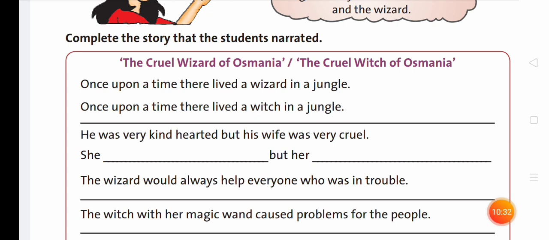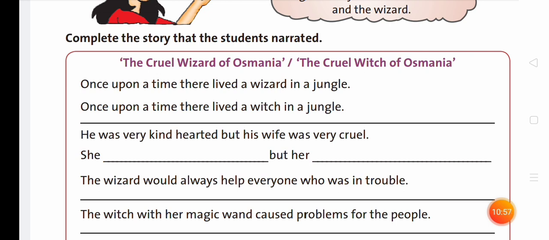Here, in place of he, we shall write she. In place of his wife, we shall write her husband. And the rest will be the same. And the sentence will be like that.